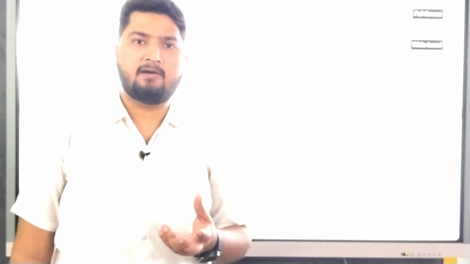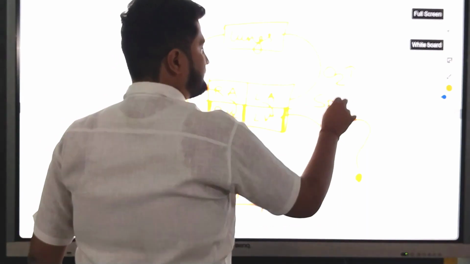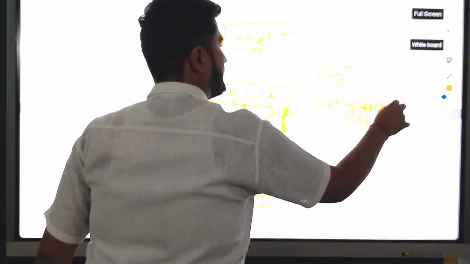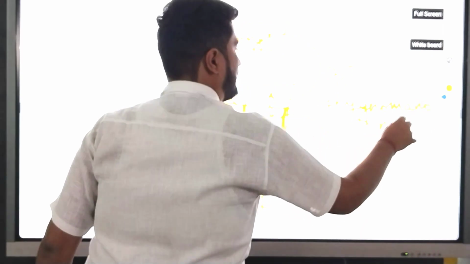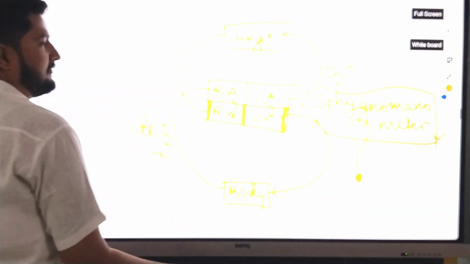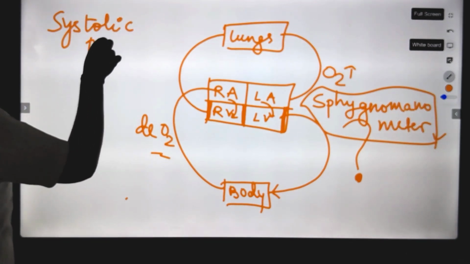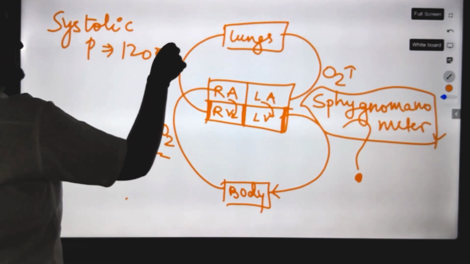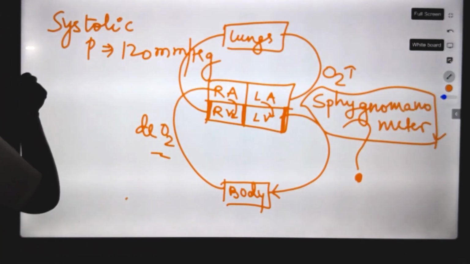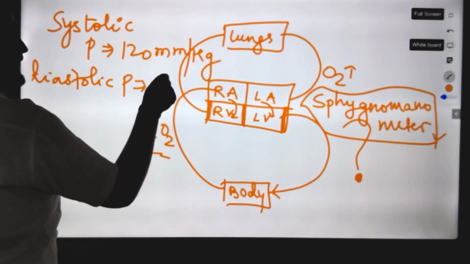So blood pressure means what? Blood pressure means the pressure exerted by blood on the wall of the vessels. We have discussed blood vessels like that. So the device which is used to measure blood pressure is called sphygmomanometer. And this device measures 2 different types of pressure. First is called systolic pressure, which is usually 120 mm of Hg, and second is called diastolic pressure, which is 80 mm of Hg.